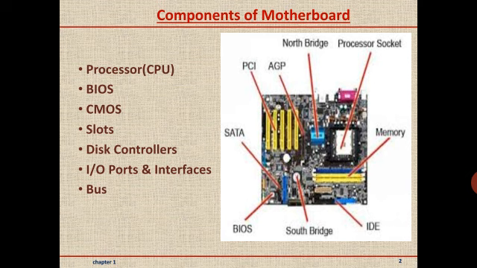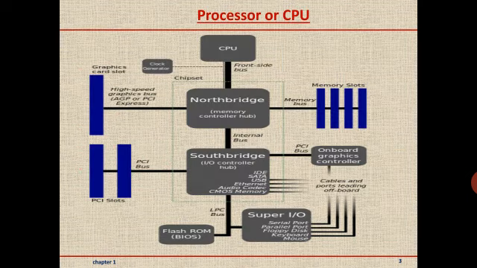It includes processor, BIOS, CMOS, slots, disk controllers, I/O ports and interfaces, bus. Let us learn the first component of the motherboard, that is processor.